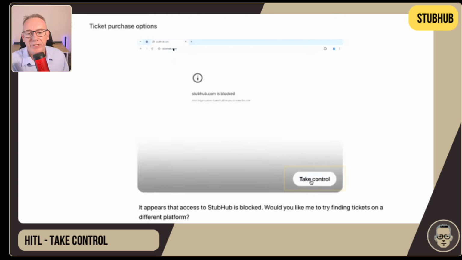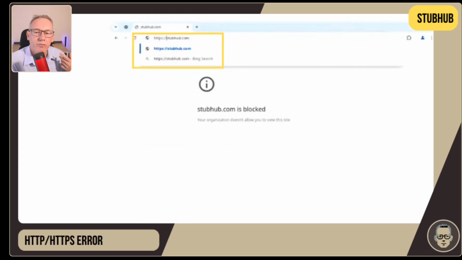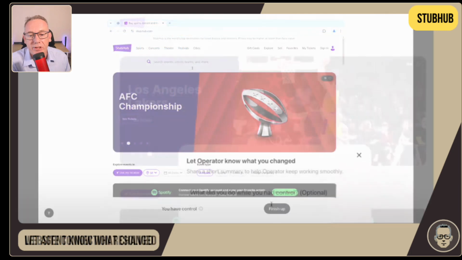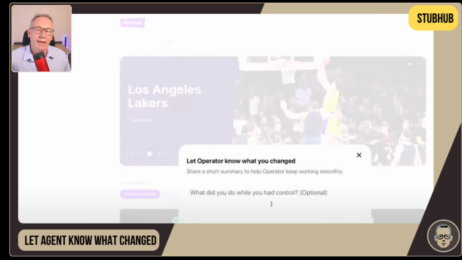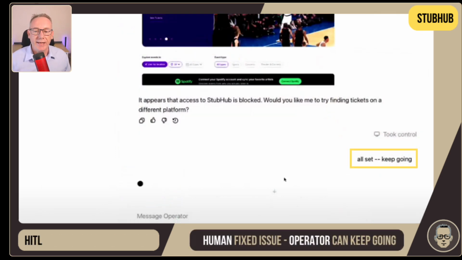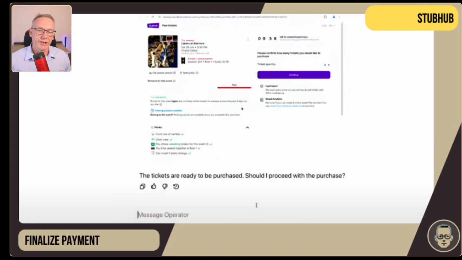They were able to click on this particular button here and realize that the issue was that it needed to use the HTTPS version of the website rather than HTTP. So they did that. After that, the website came up and they were able to let operator know what to do next. And that was a pretty simple thing. All set, let's just keep going. Now with the human request for what tickets to go with, it's able to move on automatically into the finalize payment section.